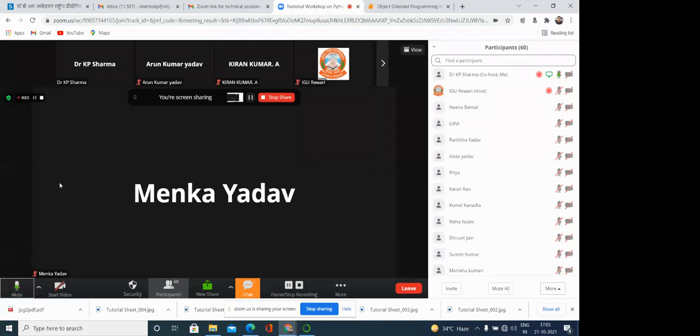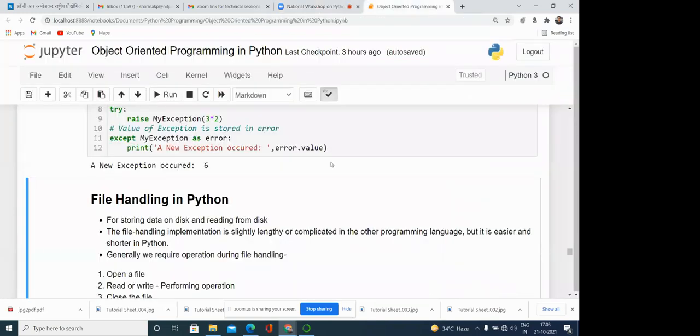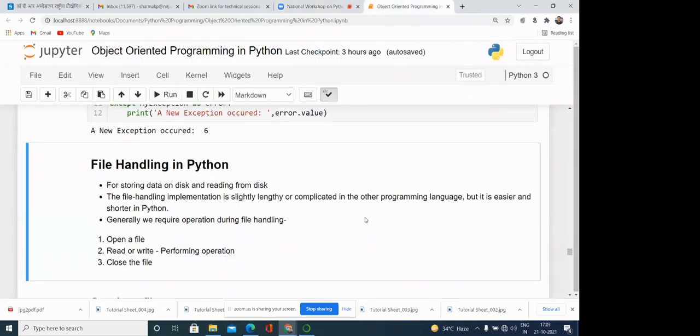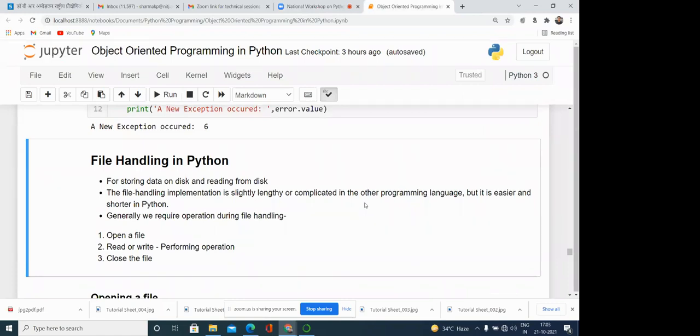So, okay participants, now we can start our next topic, file handling. My screen is visible to all of you. Yes, sir. So file handling in Python. First, you need to understand the meaning of file handling. File handling means, you know very well, that if we are running a program, whatever value we are passing or whatever input we are giving and whatever output the program is generating, all the